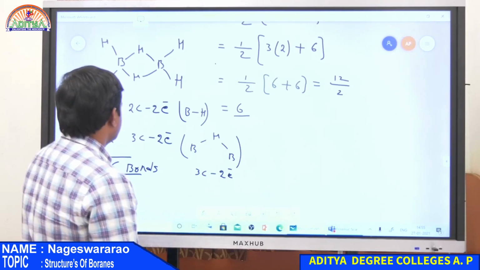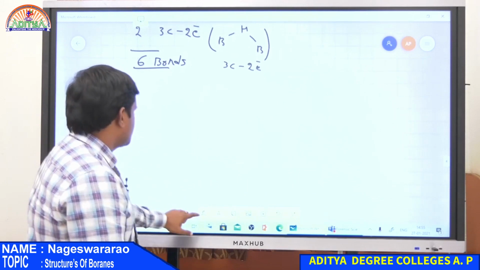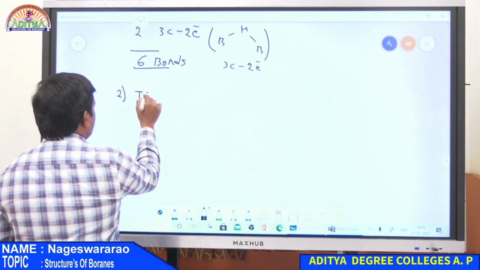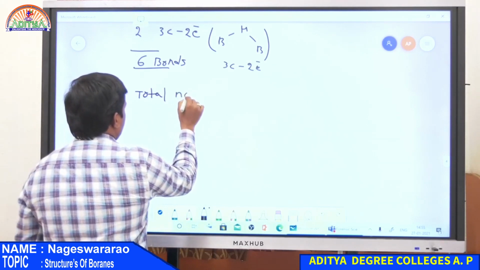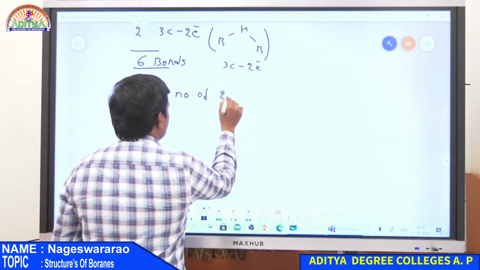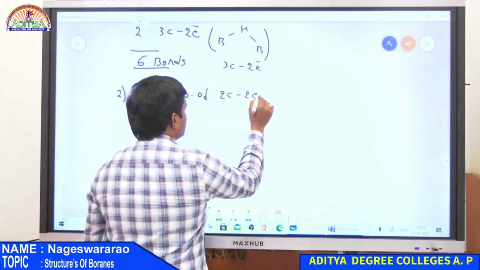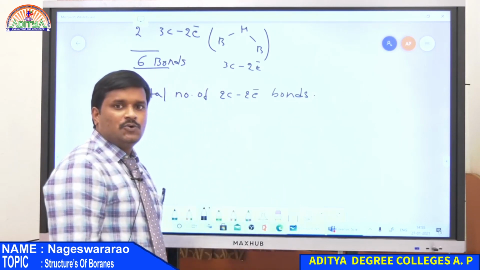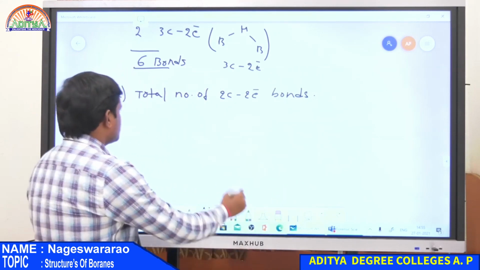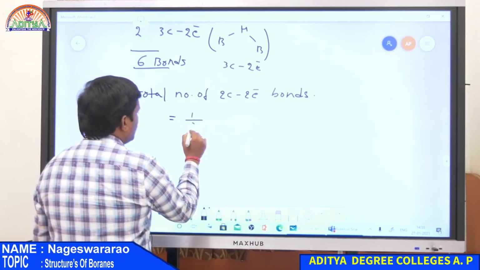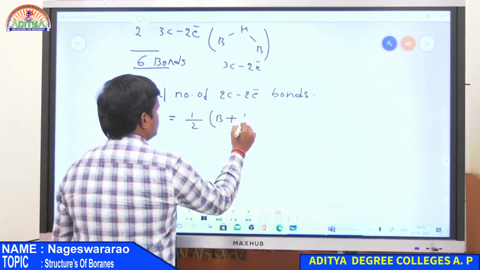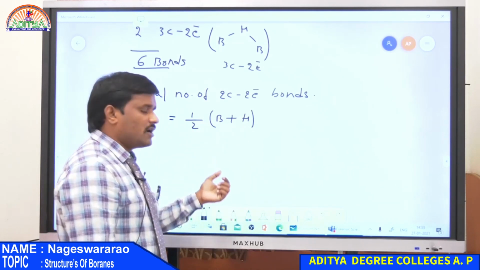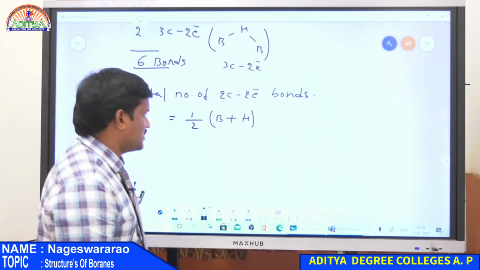Next calculation, the second calculation, is the total number of 2-centered 2-electron bonds. So the calculation of the total number of 2-centered 2-electron bonds. For this, the formula is (B plus H) by 2, where B is the total number of boron atoms plus the total number of hydrogen atoms.